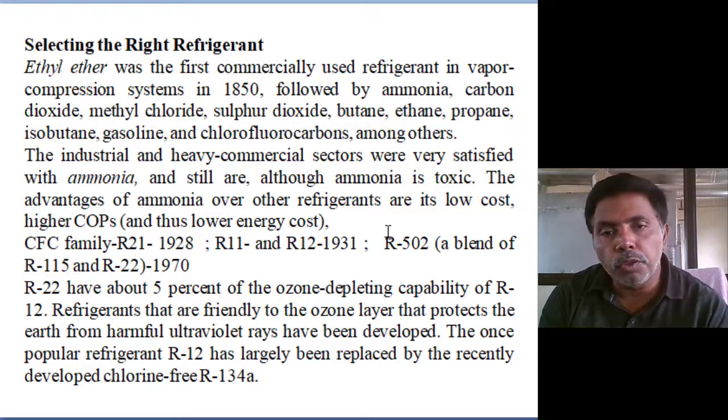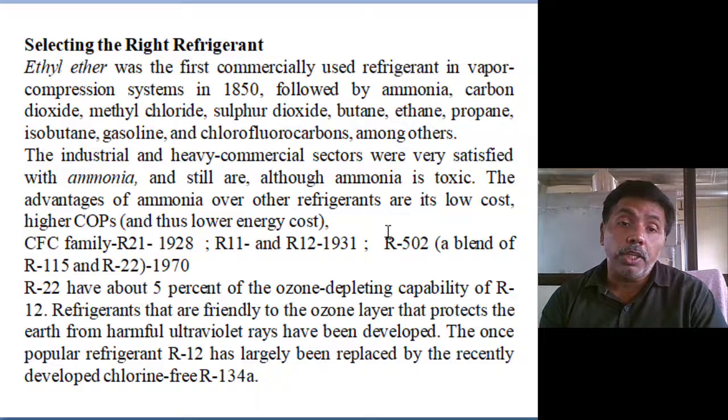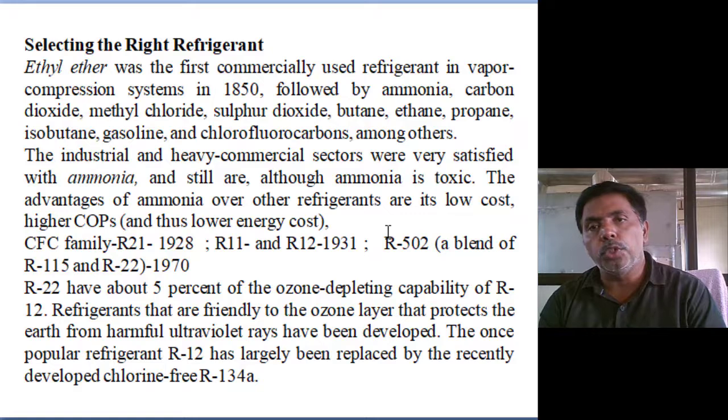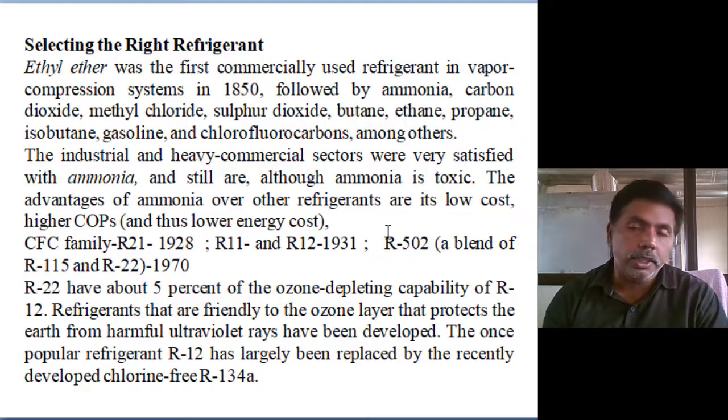First one R21, then R12, R11 and R12 in 1931, R502 meaning R115 and R22 in 1970, which is a blended one. So we introduced so many refrigerants for household utilities, as environmentally friendly refrigerants. We assumed this from 1928 to 1970, and up to 1980 also.